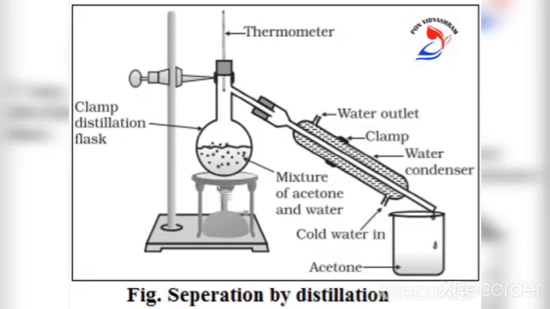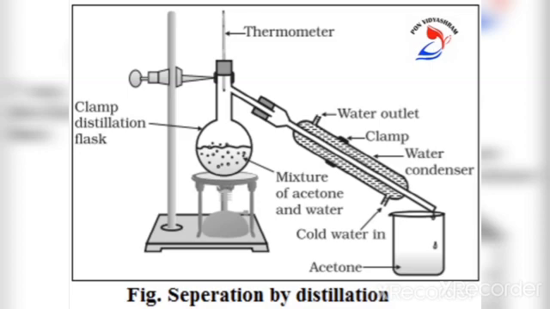So here is an activity to separate a mixture of two miscible liquids by the distillation method. First, we are trying to separate the acetone and water from their mixture. The mixture which is present in the distillation flask is acetone and water. We know that acetone and water make a miscible liquid. So they mix together, isn't it? They will not form any layers.